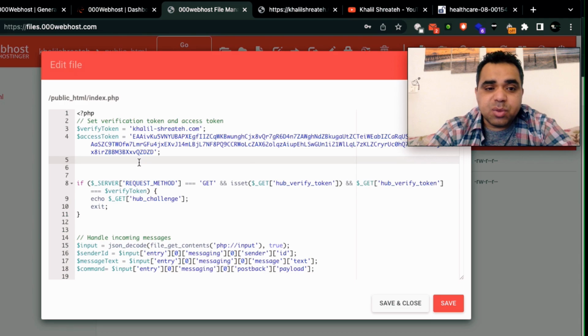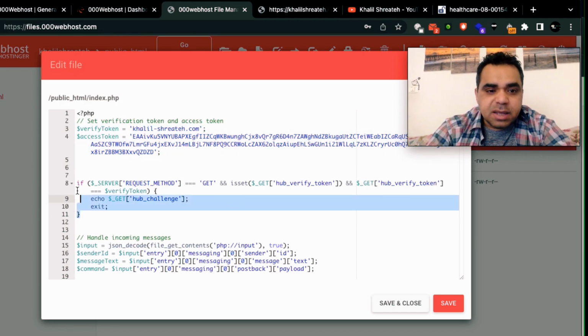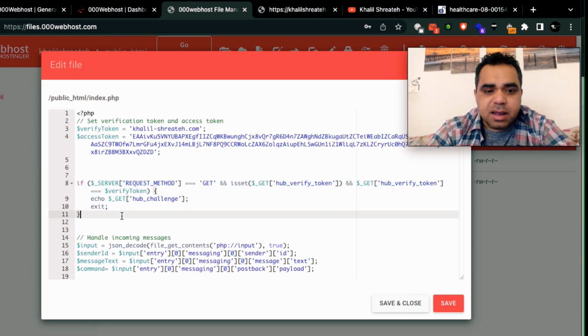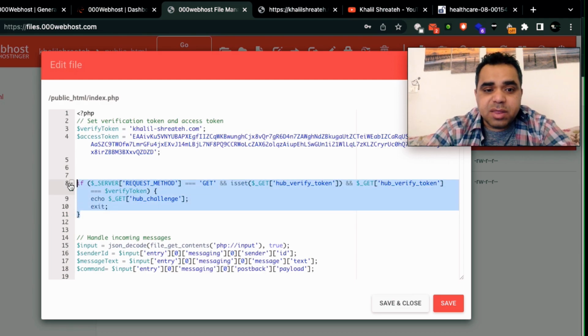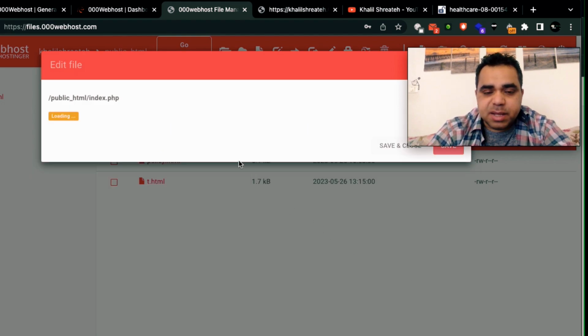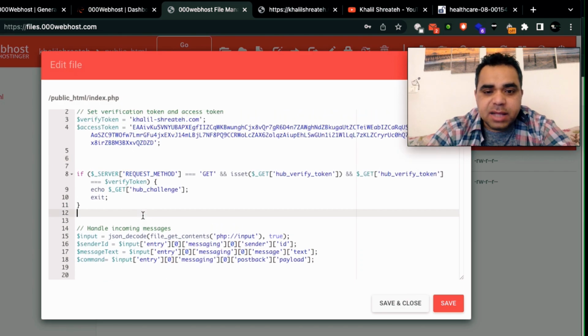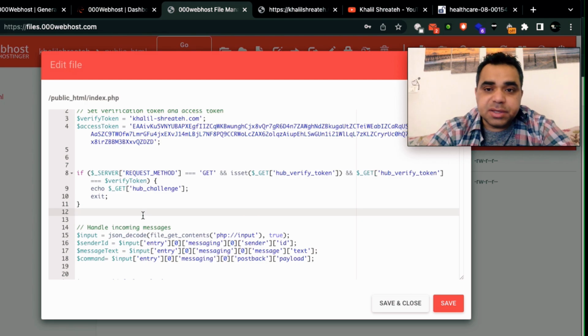If you are not familiar with coding, you can ask a friend to help you modify this code for you. It's important to make all the choices the same as you see here, and since it's PHP, you need to follow the PHP rules. This line here, line 8, is the line to verify the token with Facebook and to tell that the verify token is fine. We already did that once we connected the webhook to our website. Now let's click save, because we just added the access token. By default, everything should work great, guys.